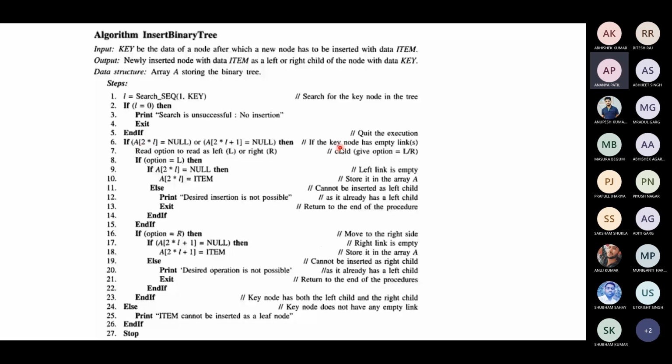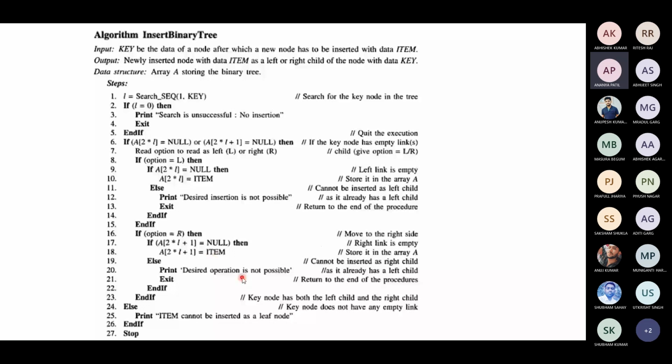If the option is left, then if A of 2L is null, store that element in that position. If this location is not null, then you say the desired insertion is not possible because it already has a left child, because it should not overwrite. When you are inserting an element, you should not overwrite. You should print that the desired insertion is not possible. If the option is right, then check whether the right location 2L plus 1 is null or not. If it is null, then you write the item. Otherwise, if it is not null, you say the desired position is not available.